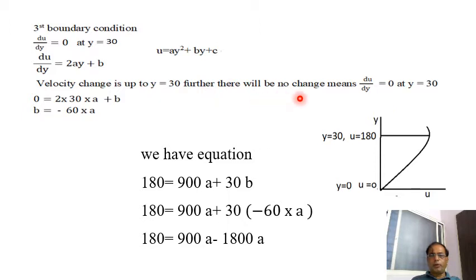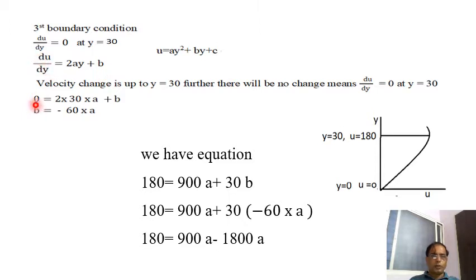Further, there will be no change, meaning du by dy is equal to 0 at y is equal to 30 centimeter. This is the boundary condition I applied here. If I substitute this value, du by dy is equal to 0 at y is equal to 30, I am going to get this equation. Substituting into 2ay plus b is equal to du by dy, that is the equation.